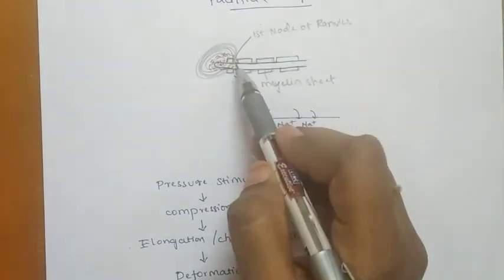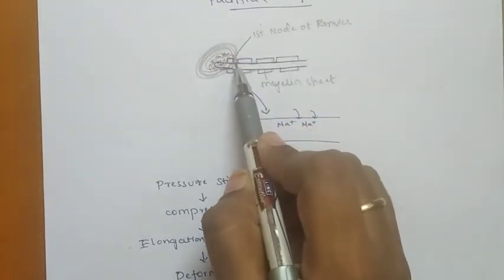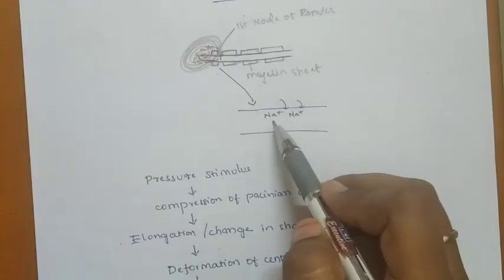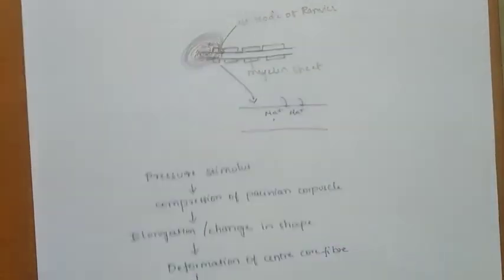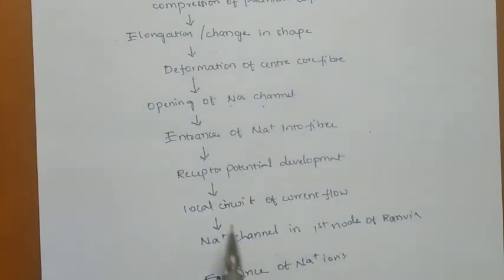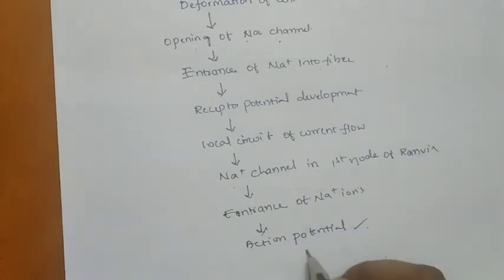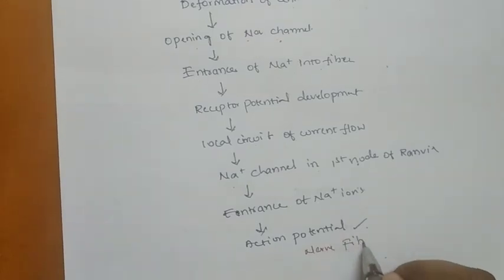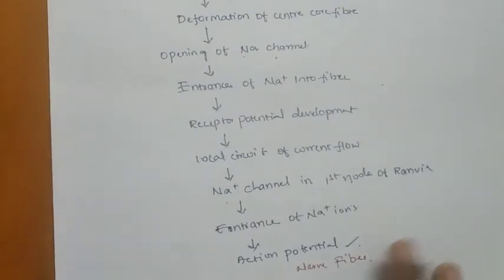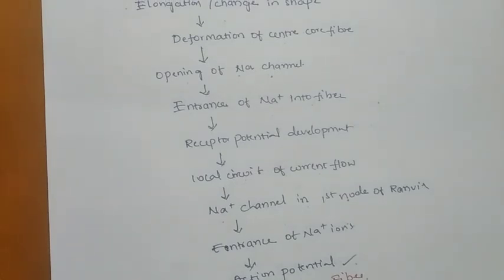Then in this region, the sodium gates will open, the channels will open, and sodium ions will enter the first node of Ranvier. So an action potential is generated. In this way, action potential is generated in the nerve fiber. These are the steps of how the receptor potential and the action potential are generated.